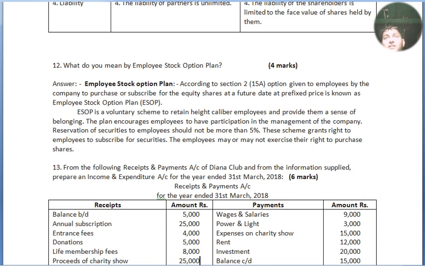Why only 5%? You might ask this question yourself. If there will be more, then there will be insider trading and the company will come under the act of SEBI for prosecution.